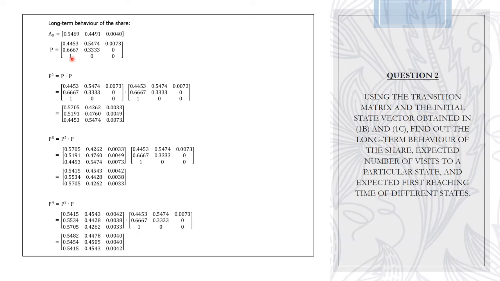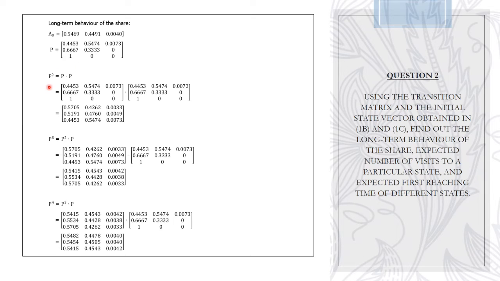Hi, I am Ain Ayuni. Now I will be presenting the calculation of the long-term behavior of the share. Basically, our A node is 0.5469, 0.4491, 0.0040, and the probability matrix of the Markov chain, which is P, is as shown in the slide.